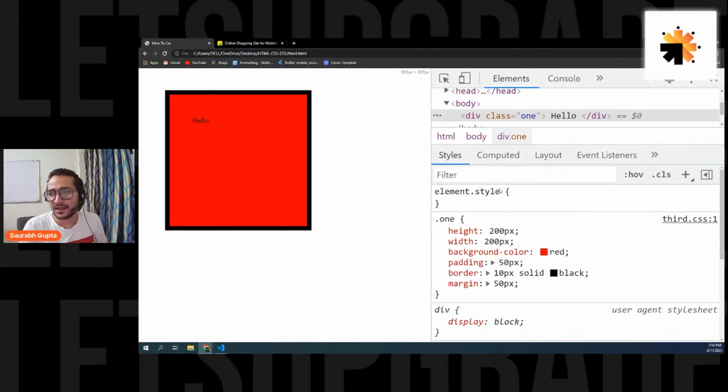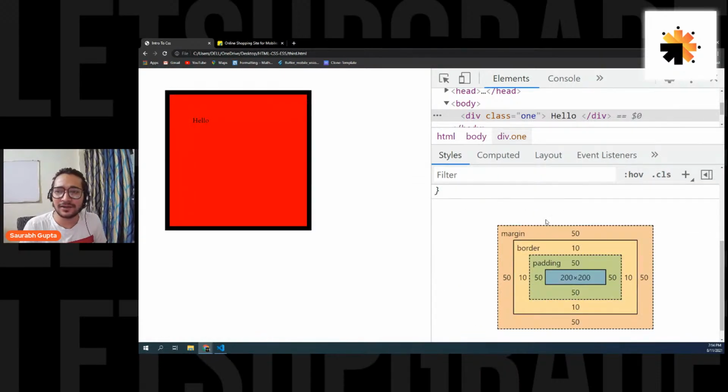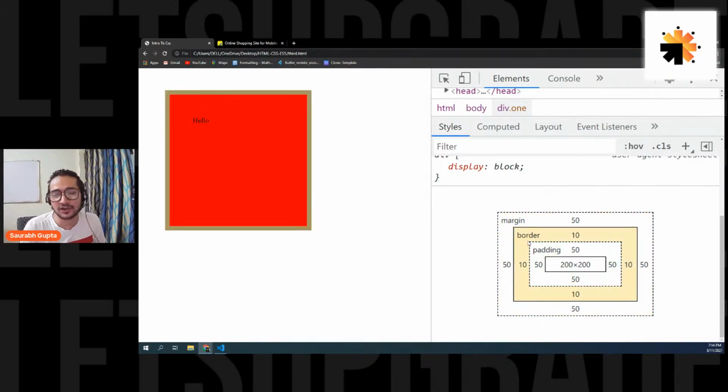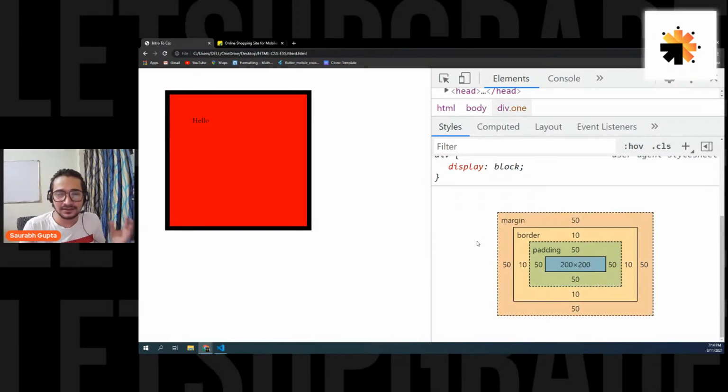And actually, this was nothing but your box model. Some people are asking, what is the box model? This is nothing but your box model. Yes, exactly. And this is what you call your box model. The amount of size an element takes with all these properties is nothing but your box model. And now you have understood the basics of box model.